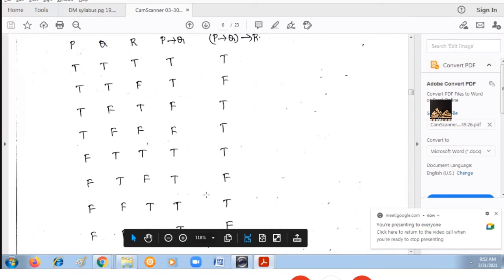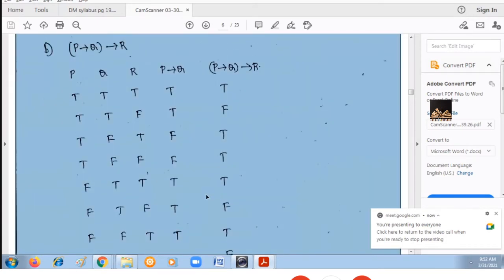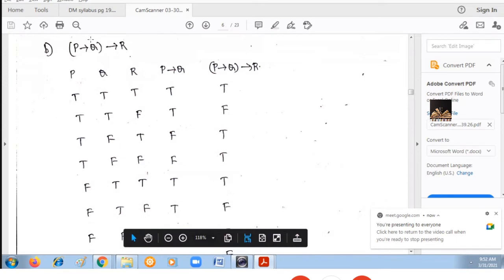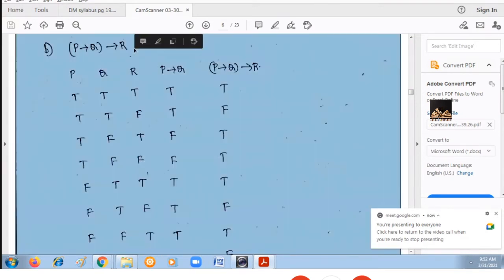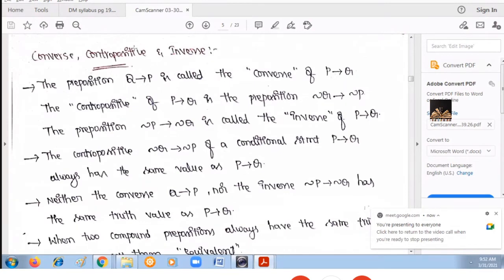Now, how do we get the truth table for the compound proposition? What is the proposition given? The compound proposition is (P → Q) → R. So first you need to find out P → Q. After that you need to find out (P → Q) → R.